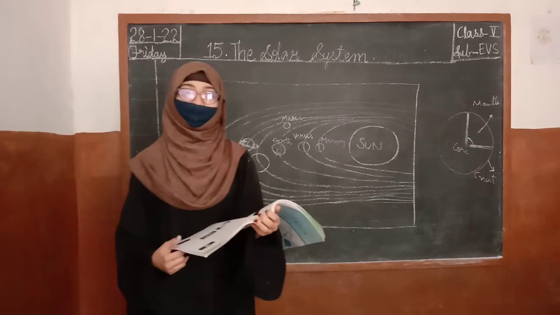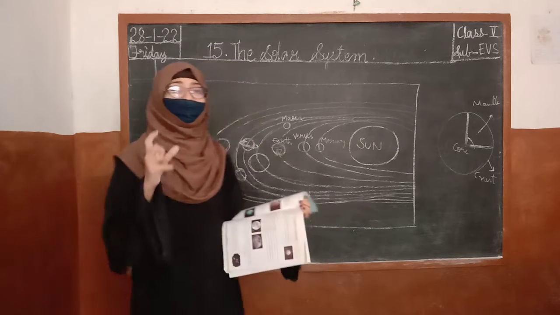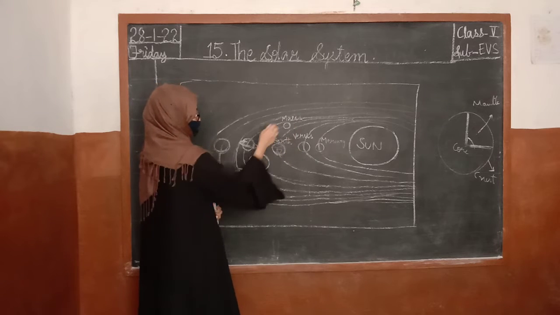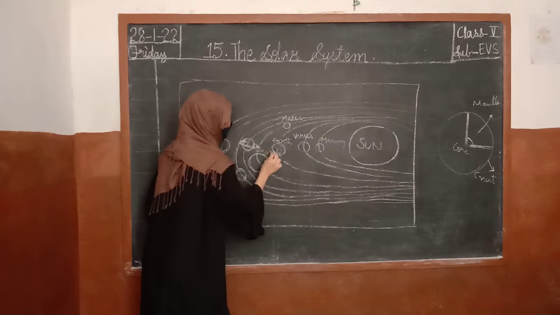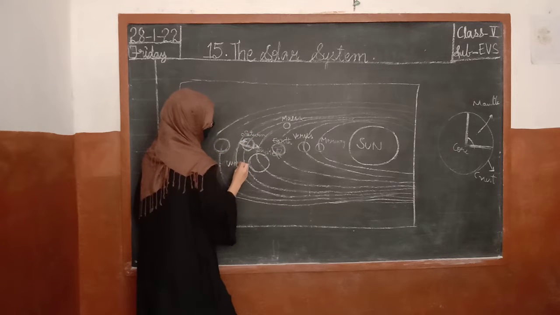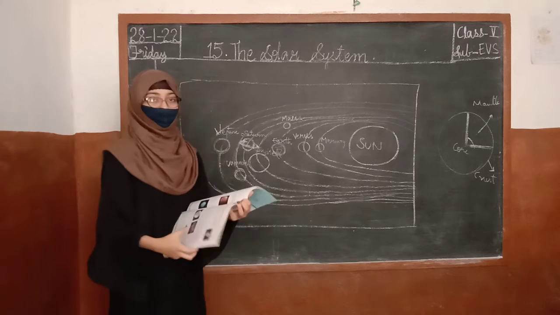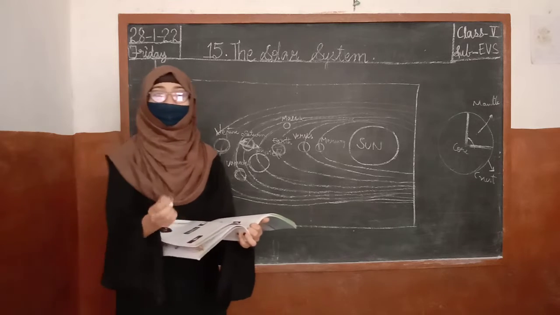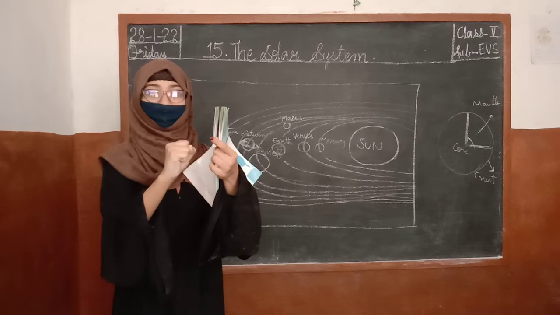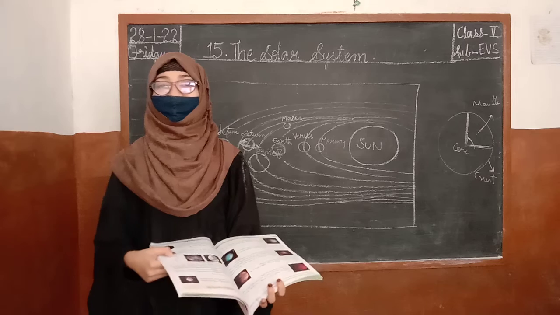What is a natural satellite, children? A natural satellite is a heavenly body that revolves around a planet. As for Mercury, this is Earth, Mars, this is Jupiter, this is Saturn, this is Uranus, and this is Neptune. So, the heavenly body which revolves around the planet, for example, if this is a planet and this is a heavenly body revolving around it, it is nothing but the satellite.